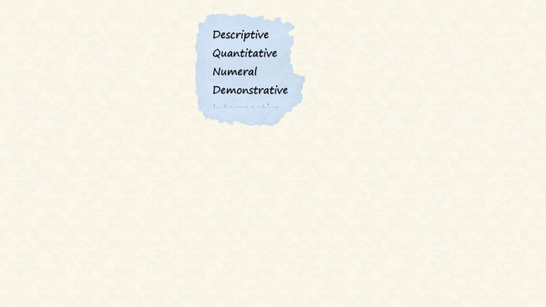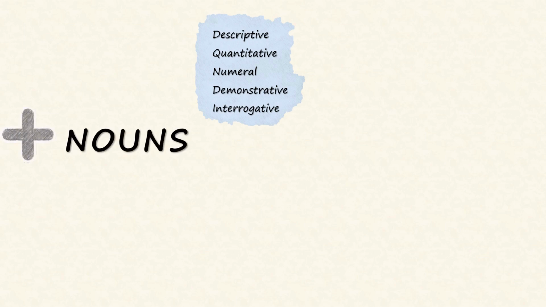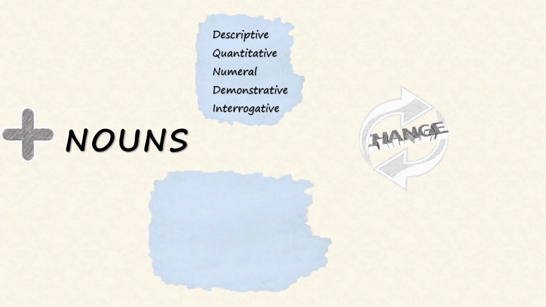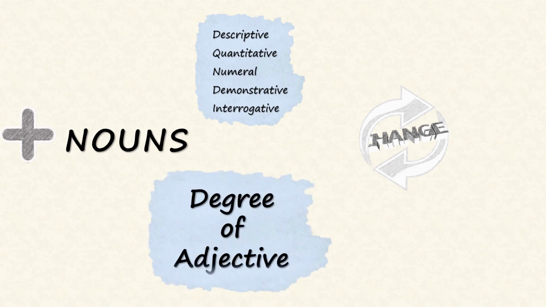In our previous video, we learned about types of adjectives, which are descriptive, quantitative, numeral, demonstrative, and interrogative, along with its meaning that it refers to the words that add something to the noun. But adjectives have this ability to change its form to show the comparison. This change in form is called degree of adjectives, or rather simply comparison of adjectives, which we will be learning in this video. Take a look into the following sentences.